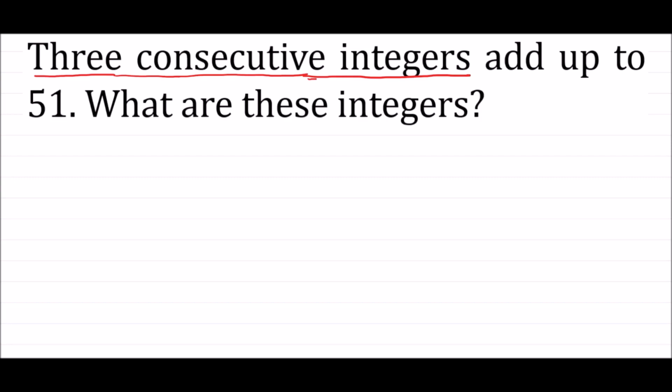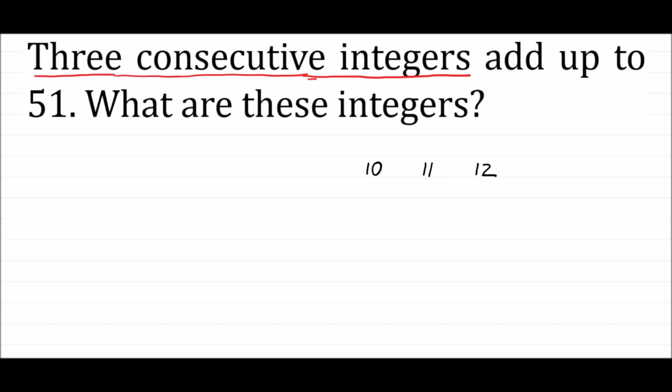Now guys, before moving further, let us try to understand what is meant by consecutive. If 3 consecutive integers, let's say my one integer is 10, the next consecutive integer is going to be 11 and the other is going to be 12. So these are called the consecutive integers 10, 11, 12. Similarly, if I consider 57, I can write 57, 58, 59. These are the 3 consecutive integers.